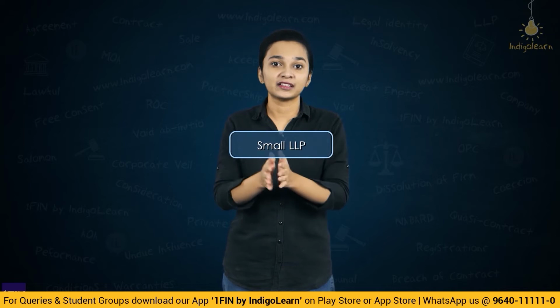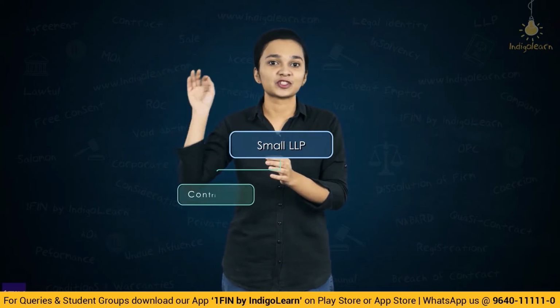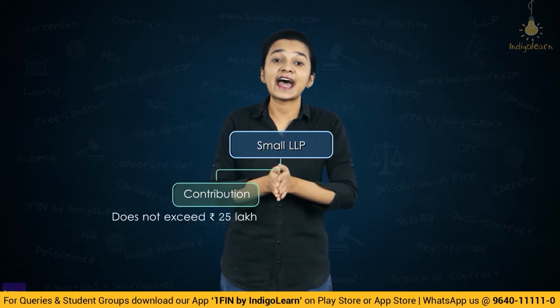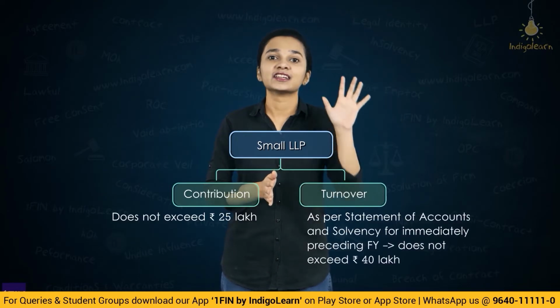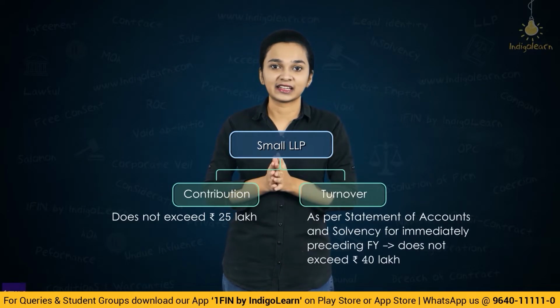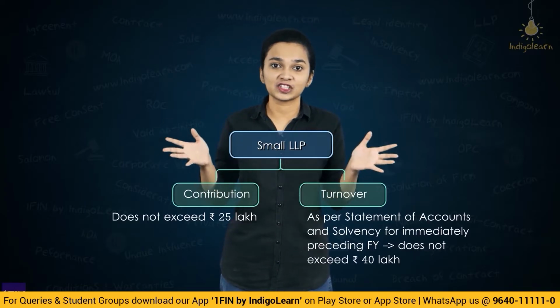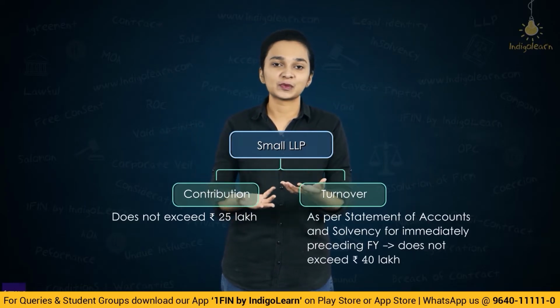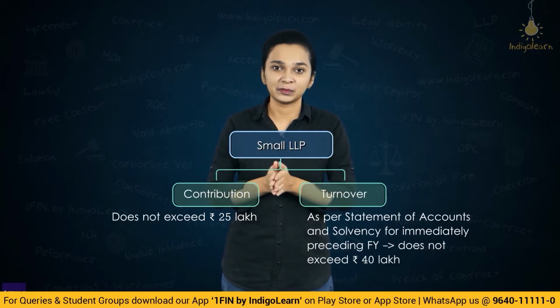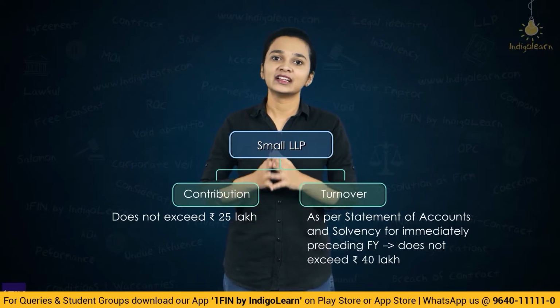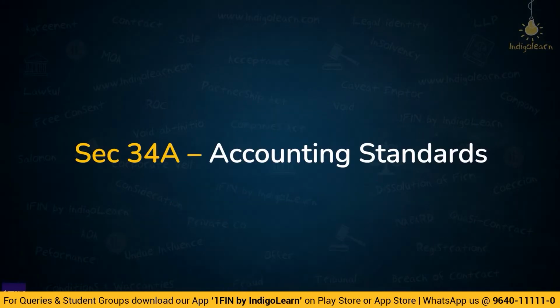So, what is a small LLP? A small LLP is an LLP where the contribution does not exceed rupees 25 lakhs and the turnover of the immediately preceding financial year does not exceed rupees 40 lakhs. And in addition to both these conditions, any other terms and conditions which have been prescribed, any rules which have been made, shall be complied with by the LLP to term it as a small limited liability partnership.